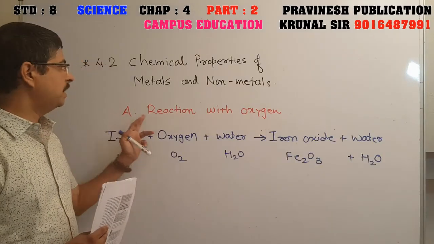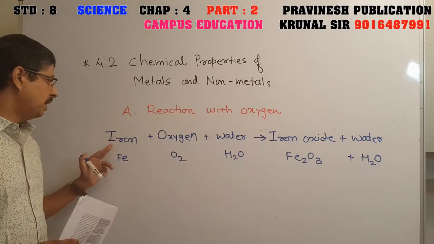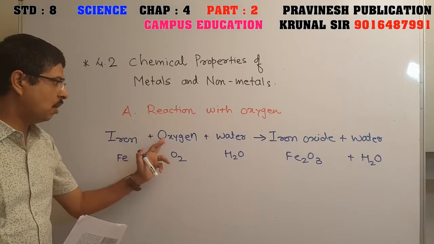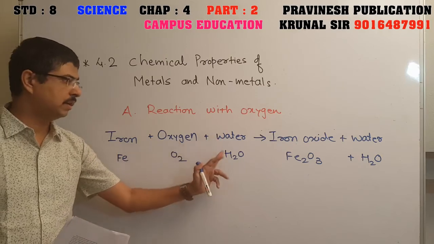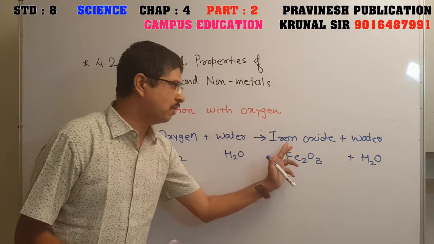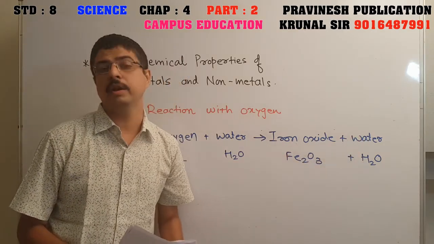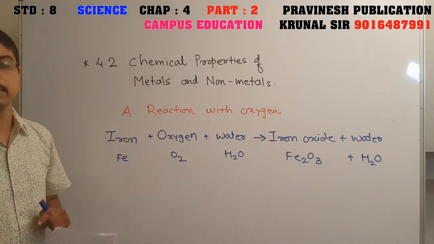Now, let us understand this topic from the text. So friends, A. Reaction with oxygen. Here on the board I have written iron, its symbol is Fe, oxygen, that is O2, water, that is H2O. When they react with each other, they will give you iron oxide, that is Fe2O3, plus water. So now this is called a chemical reaction.